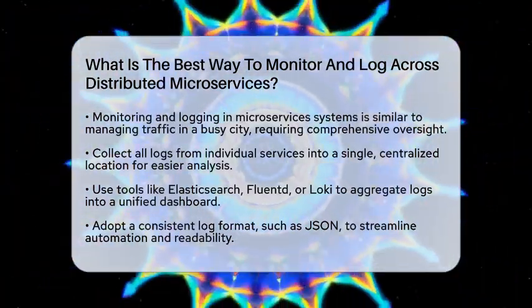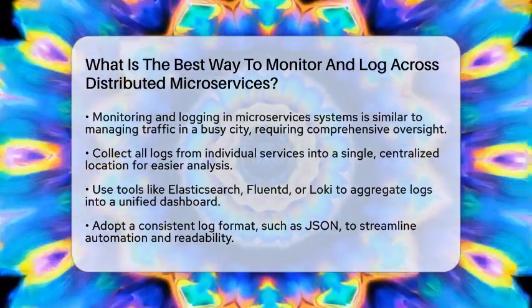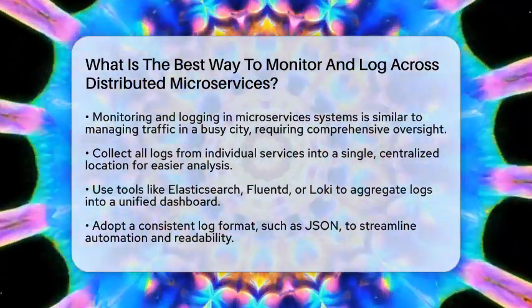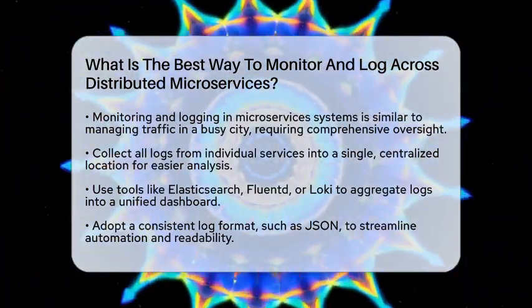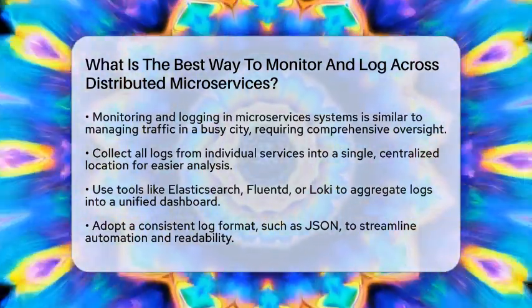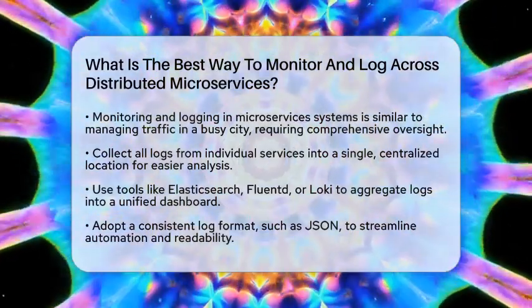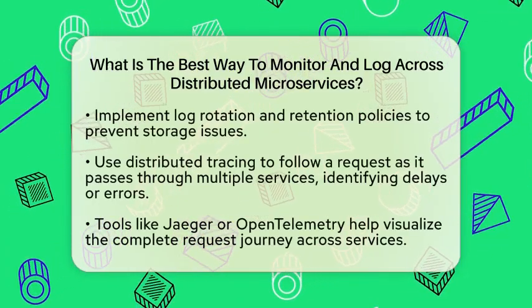First, think about collecting all your logs in one place. Since each microservice generates its own logs, having a central spot to gather them makes analysis simple. Tools like Elasticsearch, Fluentd, or Loki can pull logs from all services into a single dashboard. This way, you can search for specific events, filter logs, and see patterns across your system.